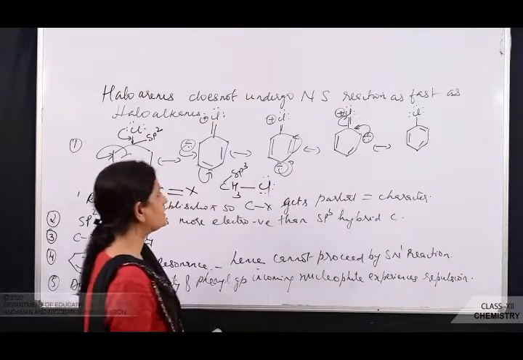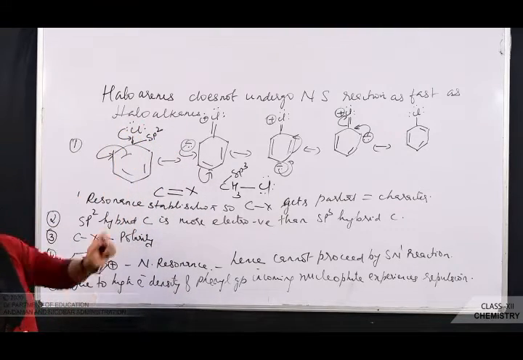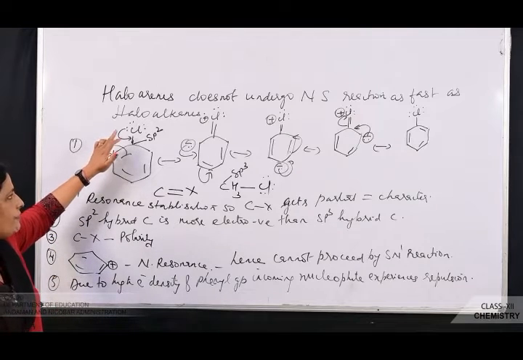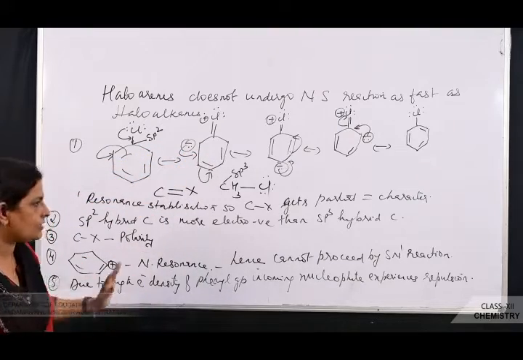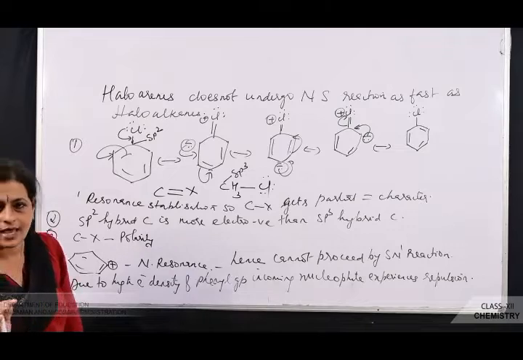So these are the 4 reasons why haloarenes do not undergo nucleophilic substitution reaction as fast as haloalkanes. One is resonance stabilization. The lone pair of electrons on the halogen is involved in resonance with the pi electrons of the benzene ring, due to which it gets what? Partial double bond character. And this effect is not there in haloalkanes.